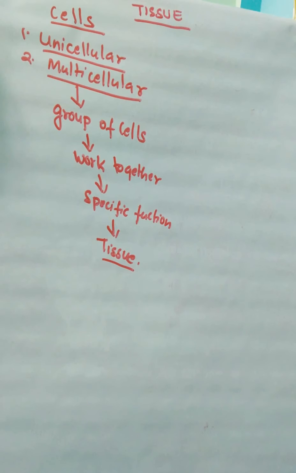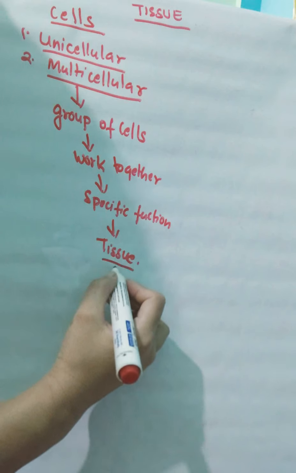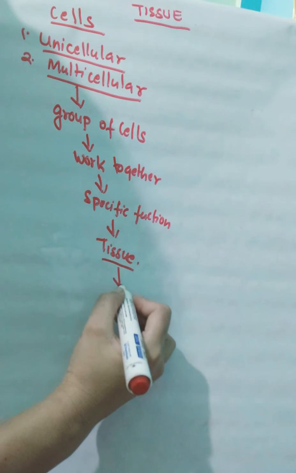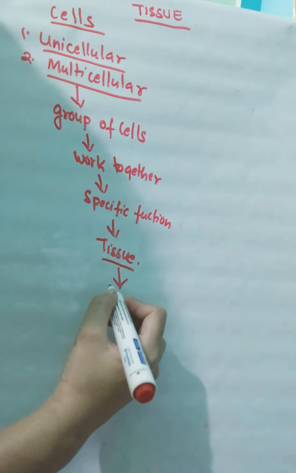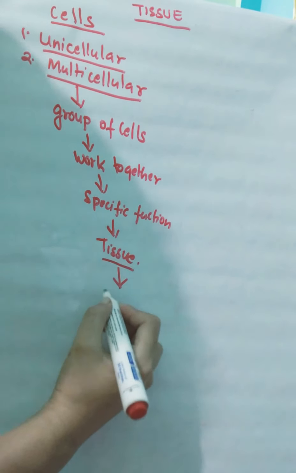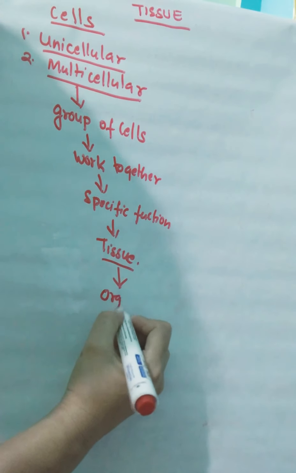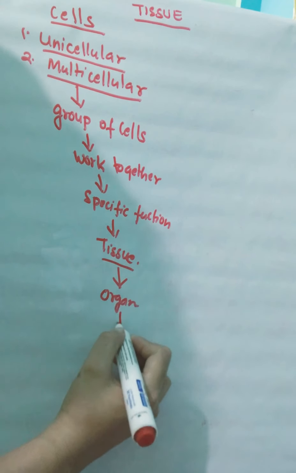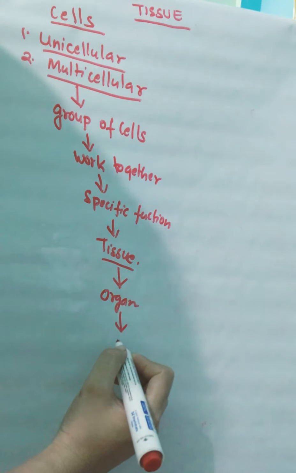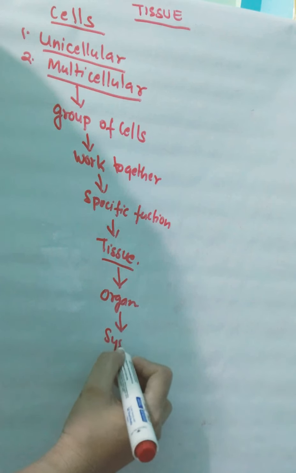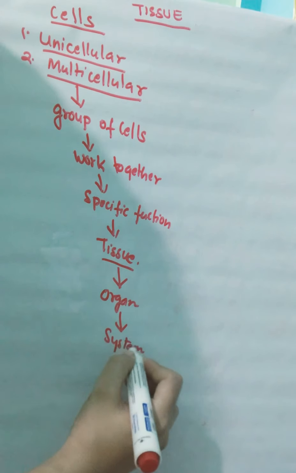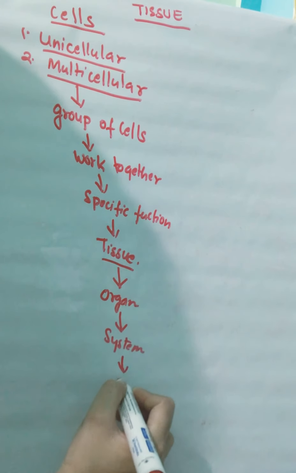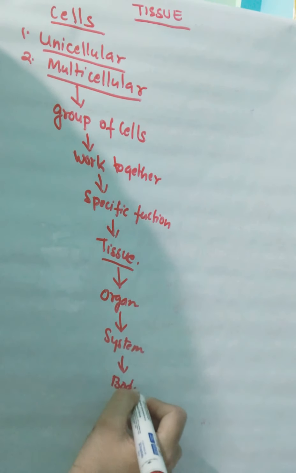Now, the group of tissues again works together and makes your organ, and this organ together makes the system, and this system together makes the complete body.